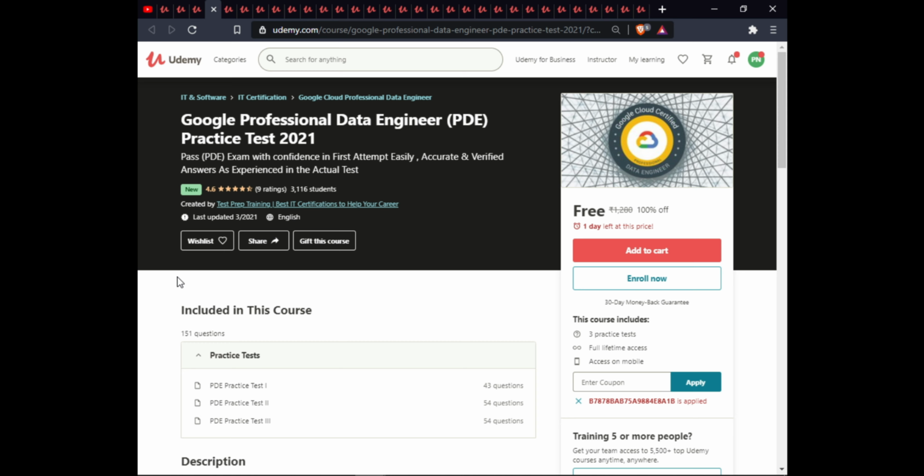The next course is Google Professional Data Engineering Practice Test 2021. In this course, you will learn to pass the exam with confidence in the first attempt, easily, with accurate and verified answers as you would experience in the actual test. This course includes 3 practice tests, full lifetime access, on desktop and mobile.